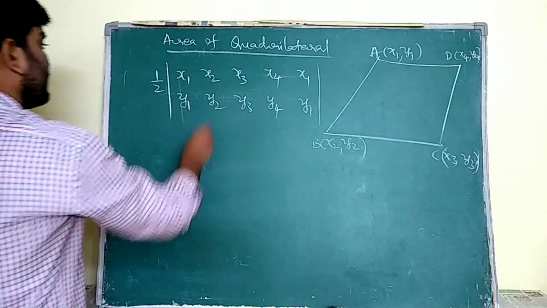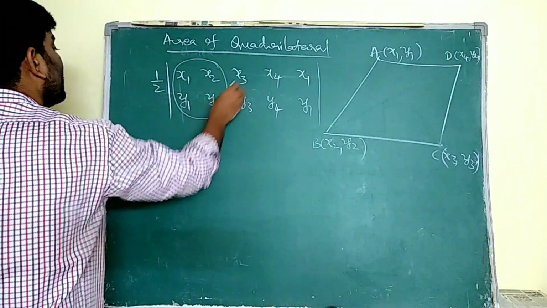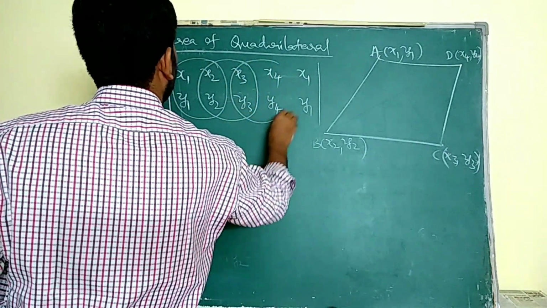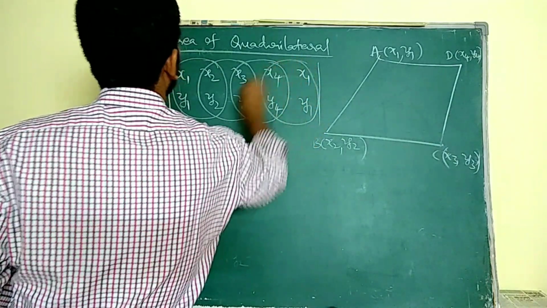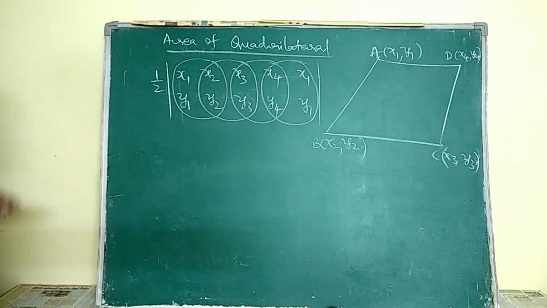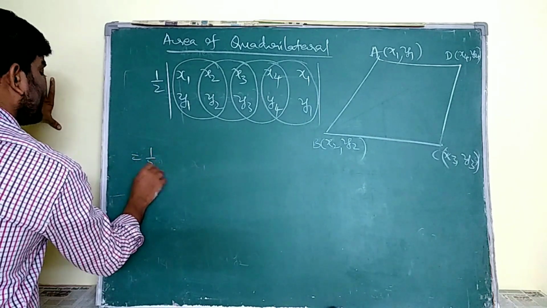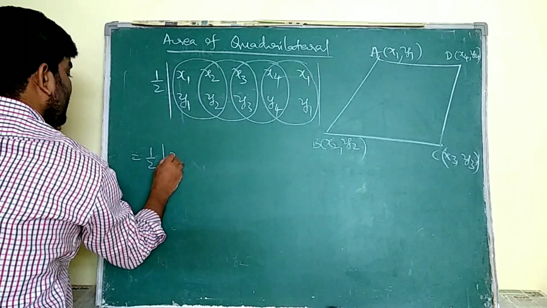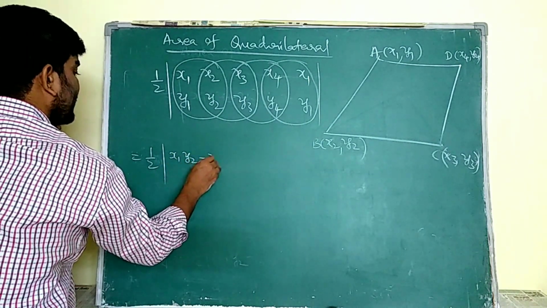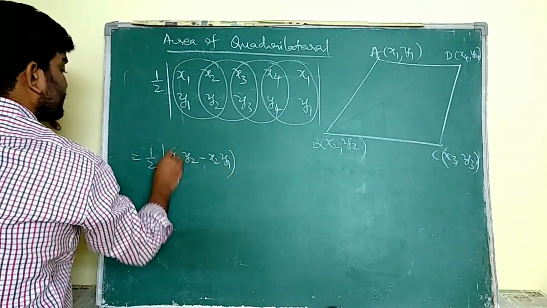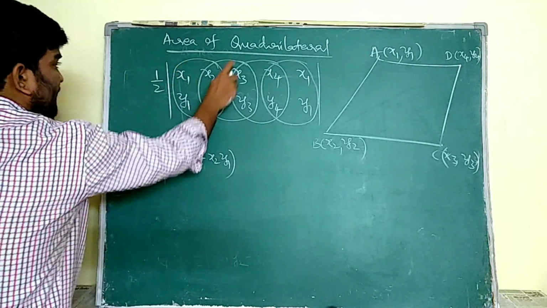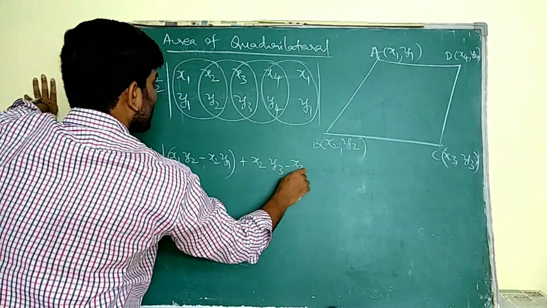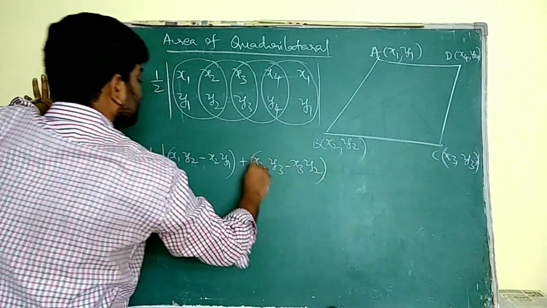As we followed to derive the area of the triangle, here also we follow the same method. Here I have 4 different 2x2 matrices. Find the determinant value of each one. Tell me, x1 y2 minus x2 y1 is the determinant value of this matrix, and here x2 y3 minus x3 y2.